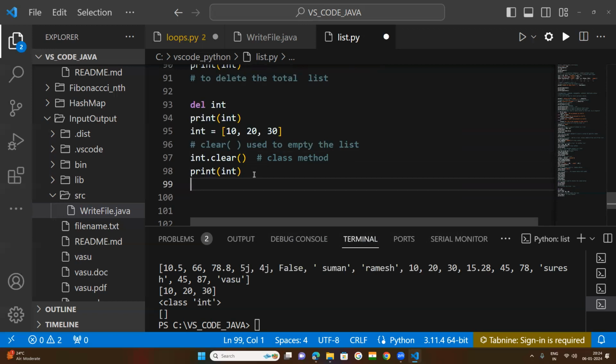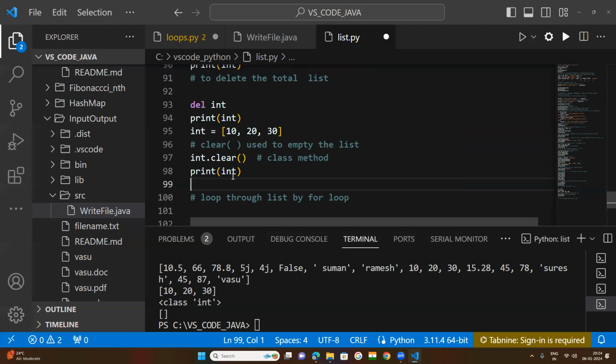Now loop through a list by for loop. We will try to understand looping through a list by for loop. What do you mean by this? A list is there. Suppose this is now an empty list. We will create one more list here. Take any numbers.